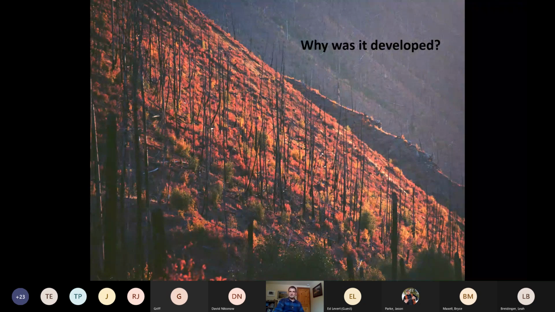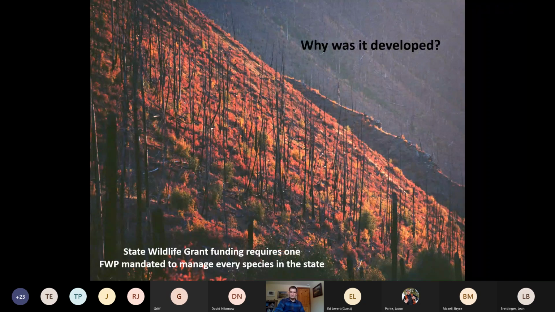Why was the State Wildlife Action Plan developed? The primary reason being that we can get federal funding from the State Wildlife Grant Program. In order to take advantage of that funding, we have to have a State Wildlife Action Plan. When this funding mechanism was created, all 50 states and all the territories came up with their own individual State Wildlife Action Plans.